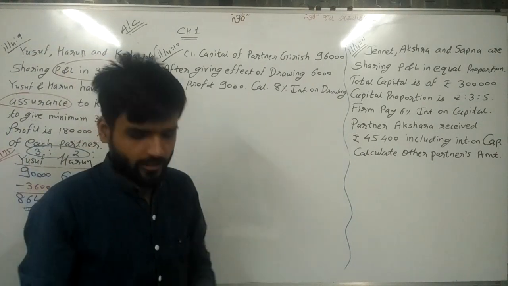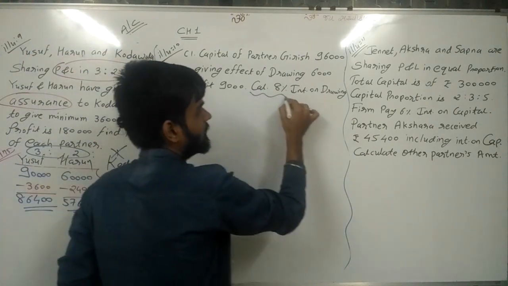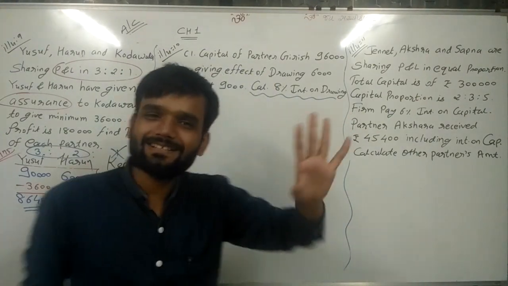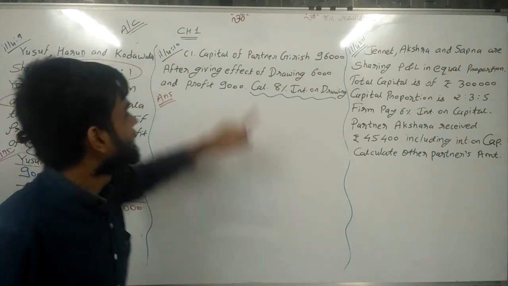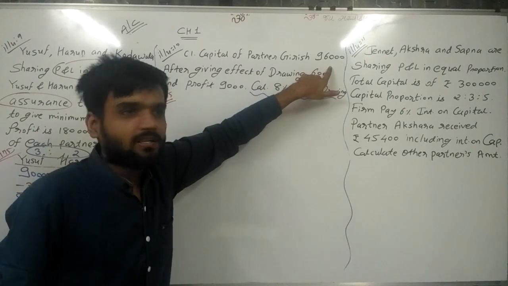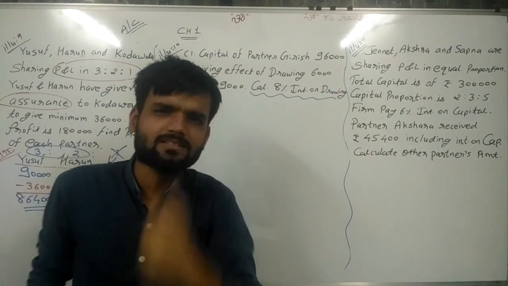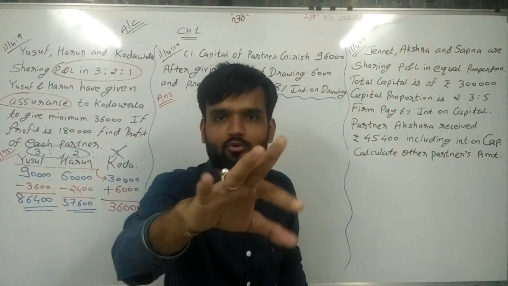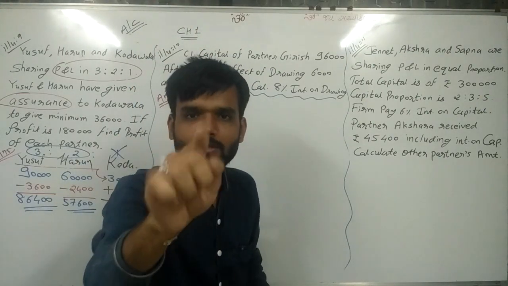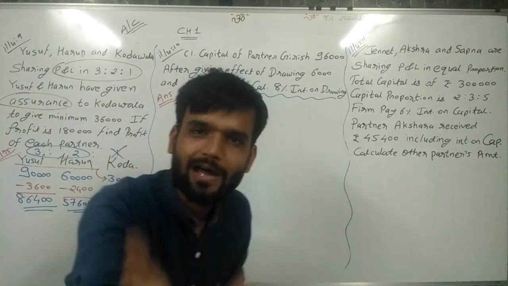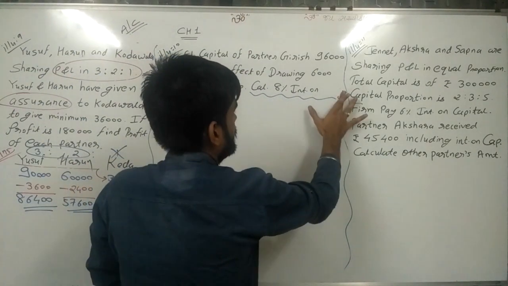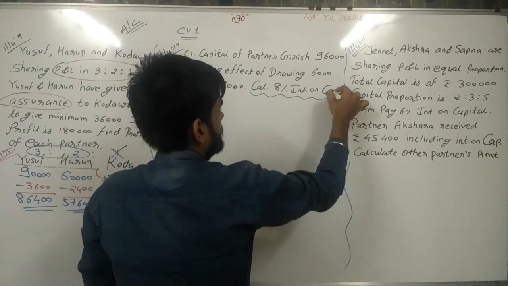Calculate 8% interest on drawing. Now by seeing this, calculate 8% interest on drawing, you can say, sir, it is the easiest sum. Capital of partner Girish is 96,000. 96,000 into 8% is the answer. 3 marker? No. You cannot get 3 marks in full. You will get 0 marks. So why? Interest on capital.